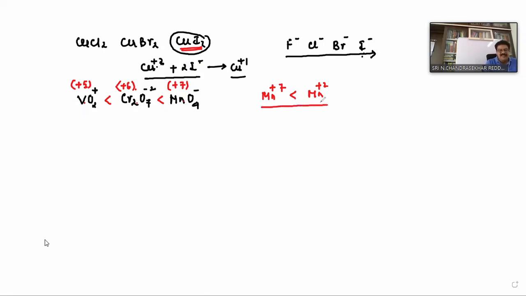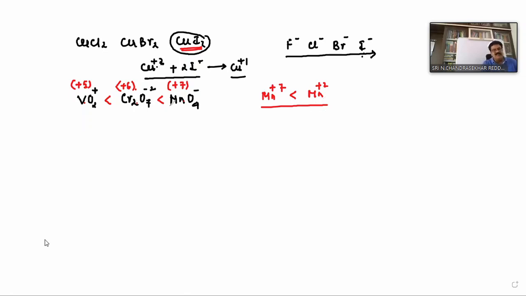So therefore, permanganate, already in organic chemistry also we see this, potassium permanganate always acts as an oxidizing agent. Why is it acting as an oxidizing agent? Because in the +7 state it is comparatively less stable.